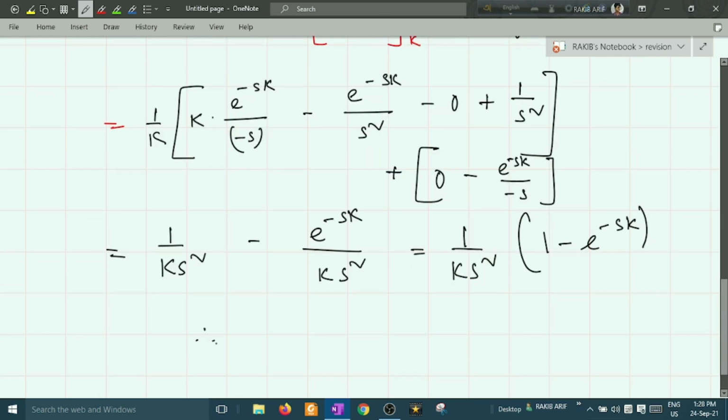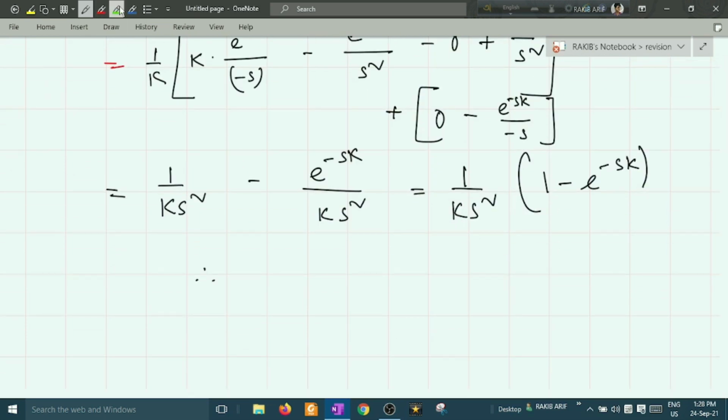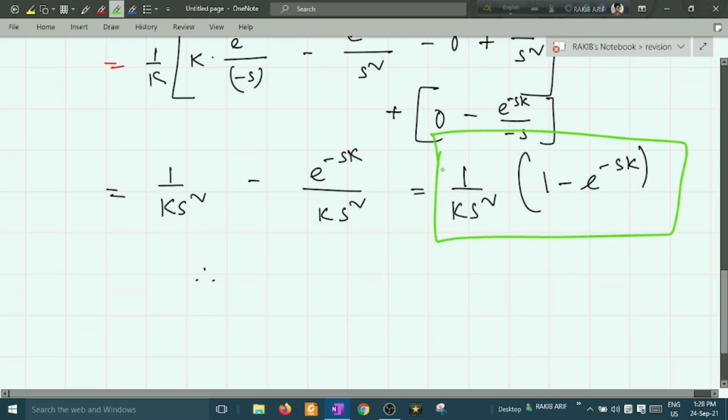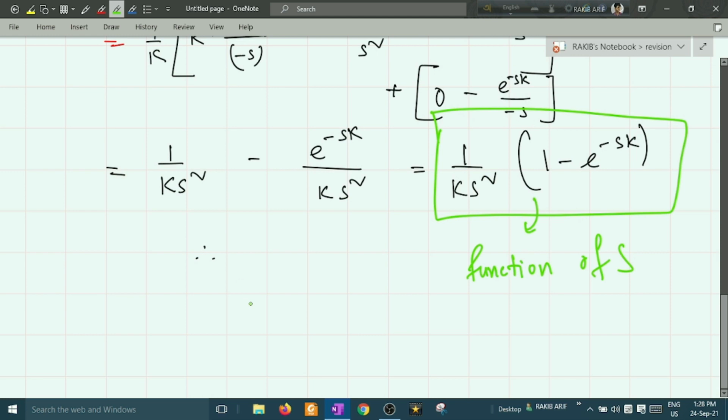So the solution of your given integration, you can see this thing. This is a function of s, as we have seen in the very definition of Laplace transformation, that if you transform a function in the domain T, the function after transformation will be in the domain S. This is a valuable remark on Laplace transformation.